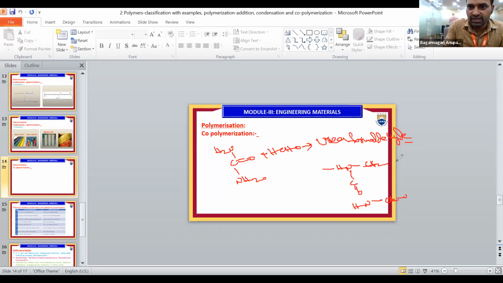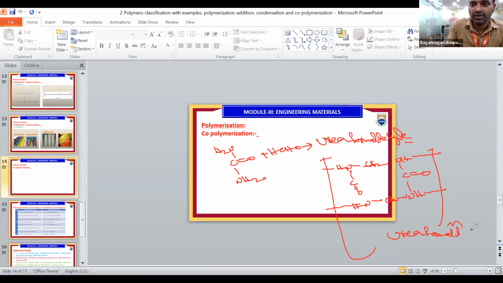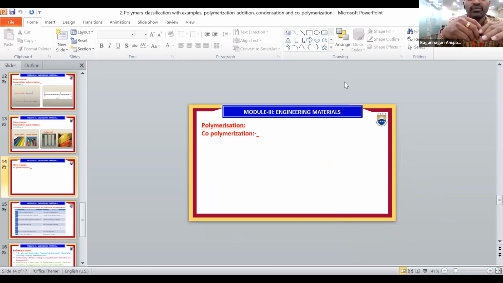The structure of this one is NH, C double bond O, again NH, taken n times. So this is urea formaldehyde. This is also one of the condensation products. So this is about condensation polymerization. Condensation polymerization means it is a polymer